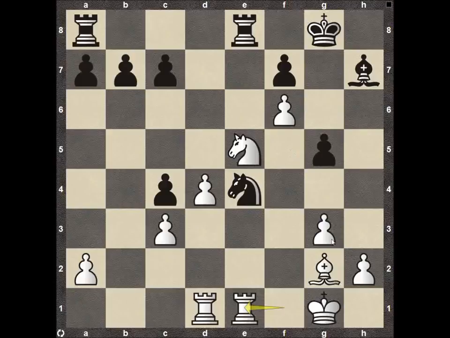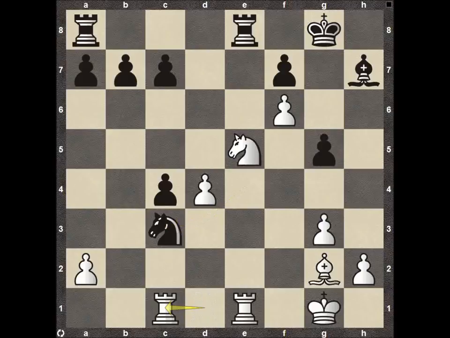If we count up the pawns, we have 6 pawns for white. We have 6 pawns for black. Maybe he's trying to get a little advantage here, taking with his knight on c3. But he's actually just going to end up losing material in this spot. Rook here to c1, attacking both the knight and this pawn behind it. This bishop here on g2 is attacking this pawn on b7. There are so many threats, there's no way for Vishy Anand to hold on to this.